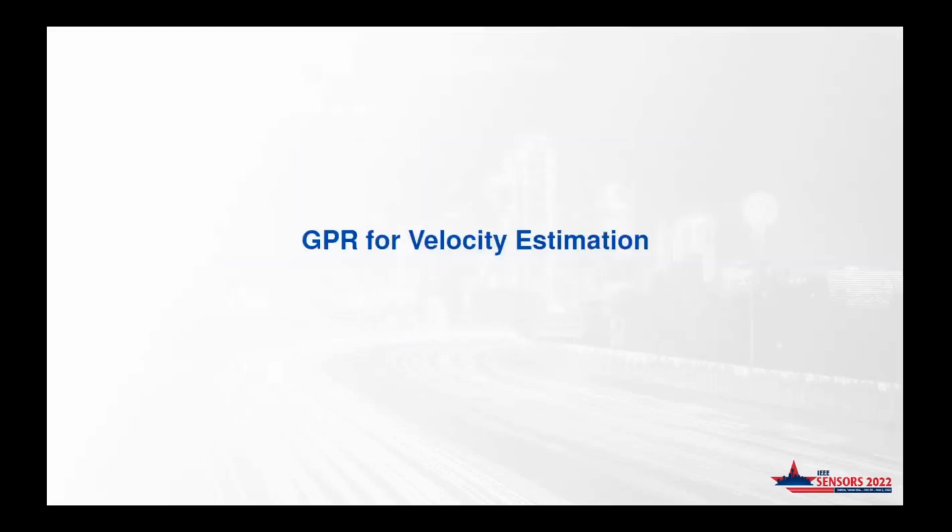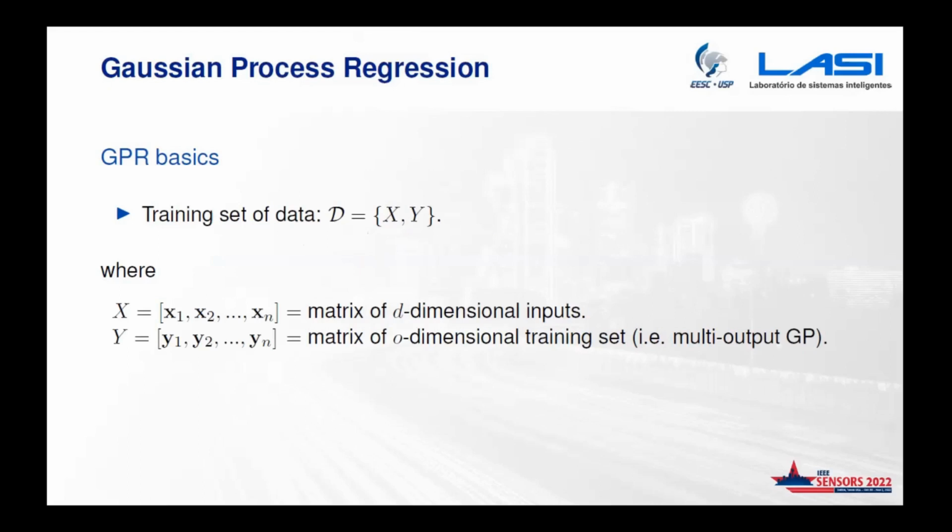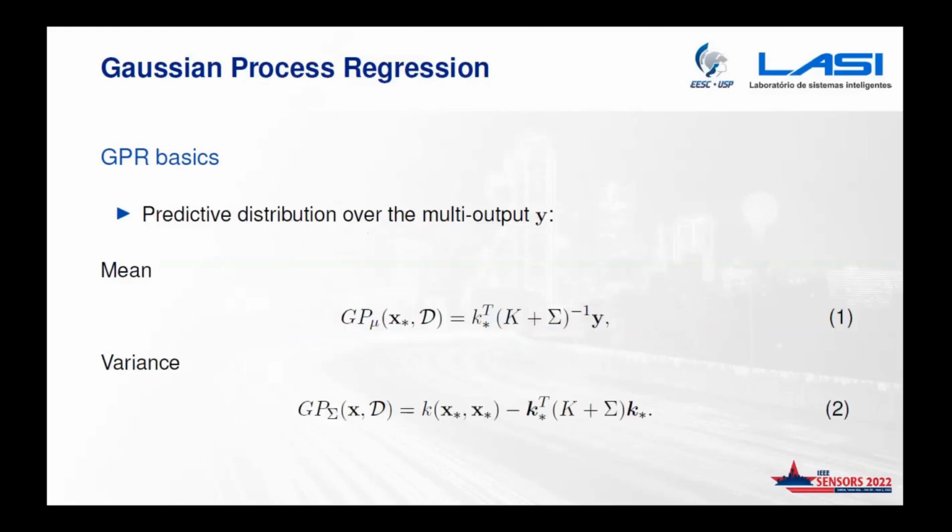So just to give the basics of the GPR model, we first define our training set of data. We have D, composed of an X matrix of D-dimensional inputs, and Y, a matrix of O-dimensional training outputs, which in our case are going to be the velocities for X and Y. When working with a GPR model, we are trying to estimate our predicted distribution over this multi-output training set, based on the mean given by equation 1 and the variance given by equation 2.